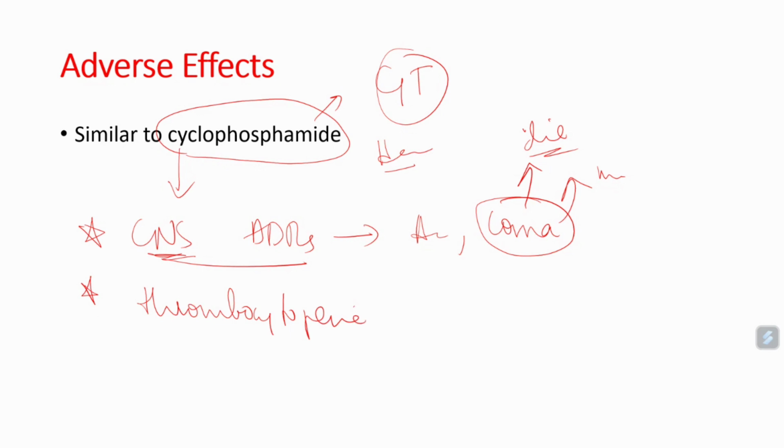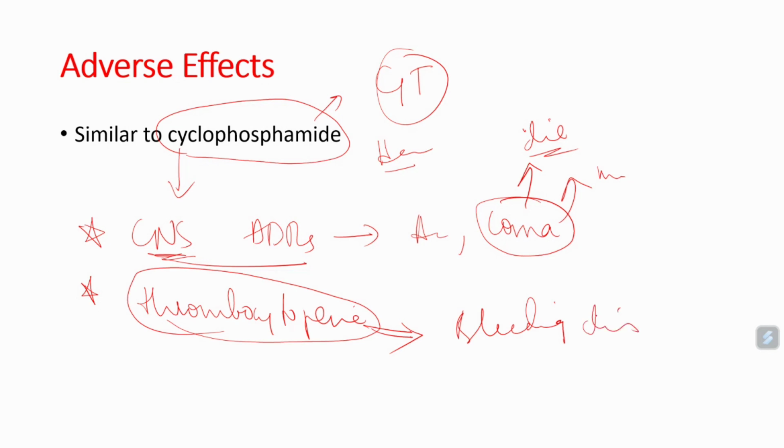Very important: when a patient is taking ifosfamide, it will cause thrombocytopenia. When the patient has thrombocytopenia, it will cause bleeding risk and bleeding disorder. So if the patient has thrombocytopenia while taking ifosfamide, we have to advise platelet infusion.